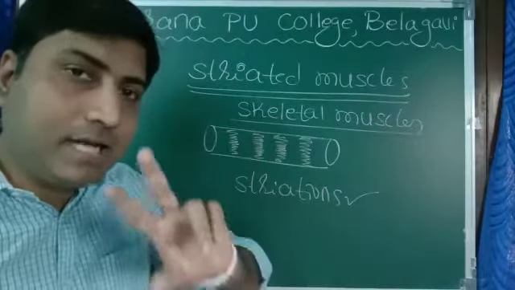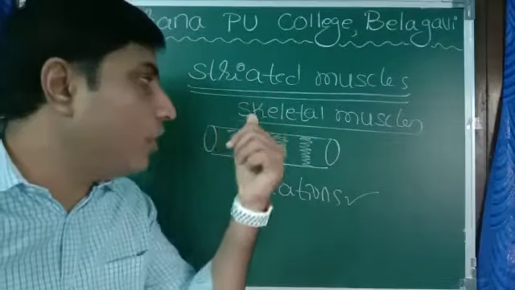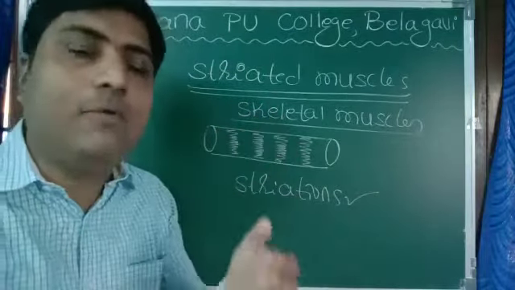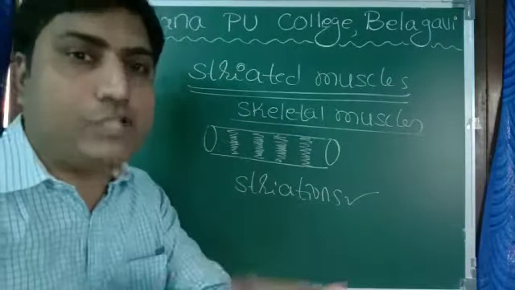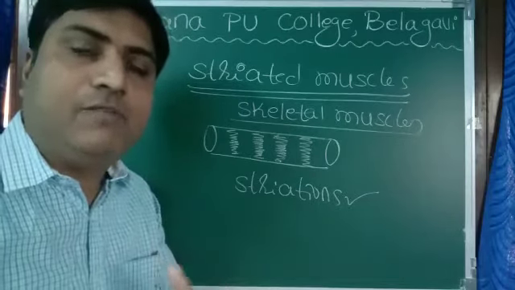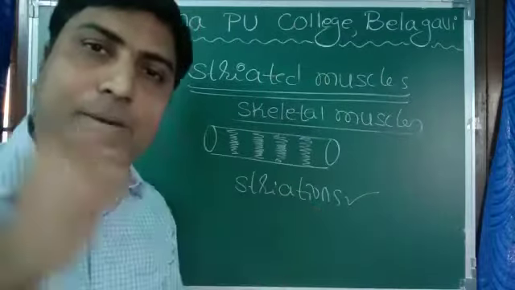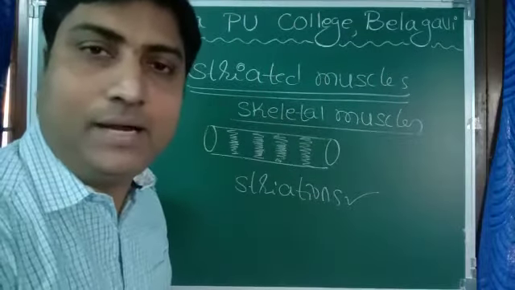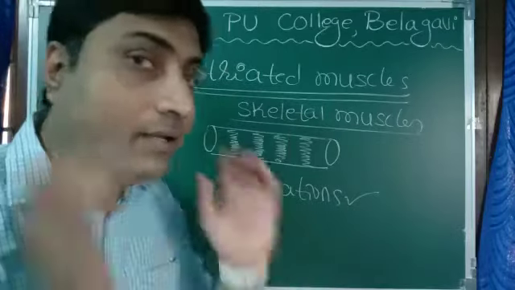Now, exactly opposite to unstriated, these muscles obey our order. They act according to our will and wish. For example, hand muscles, leg muscles. If I wish, I can raise my hand, I can rotate my hand, I can lift my leg, I can turn my neck muscles.